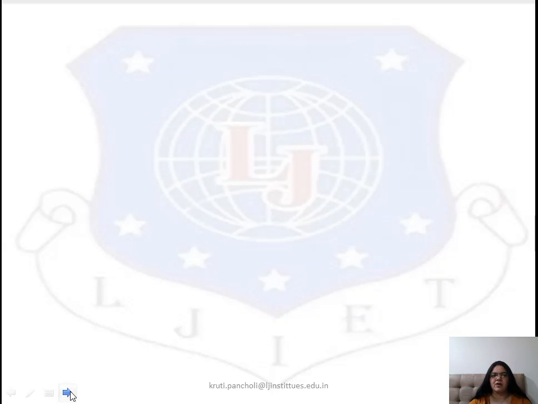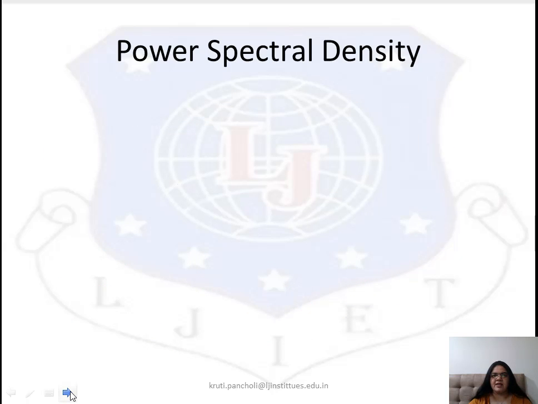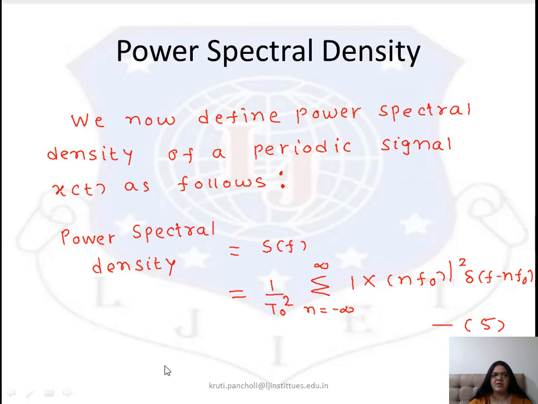So that is why the power spectral density of a periodic signal is defined by S of f is equal to 1 upon T0 square sigma n equal to minus infinity to infinity modulus of X(nf0) square delta f minus nf0. Here this is the impulse function.